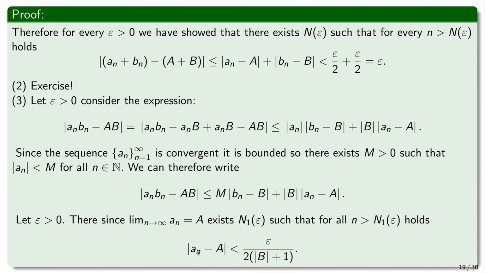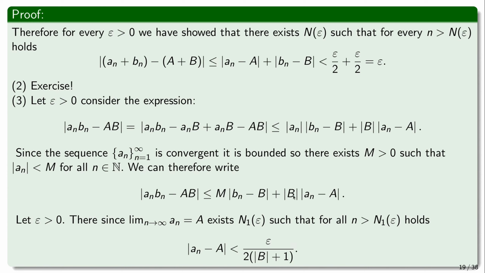So this is epsilon divided by twice the absolute value of b plus 1. This is a positive number. And so if I go far enough, by the definition of limit, I can make this expression smaller than this. Now why this plus 1 here? Just to make sure that if b happens to be 0, I do not divide by 0.